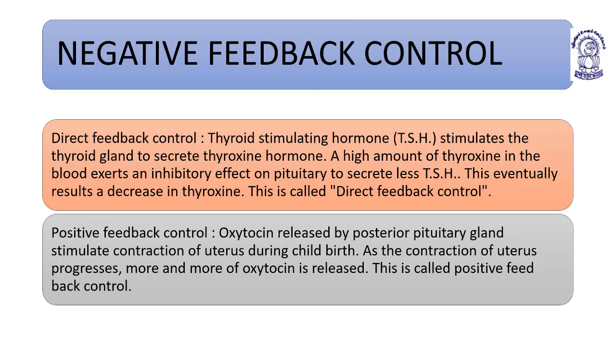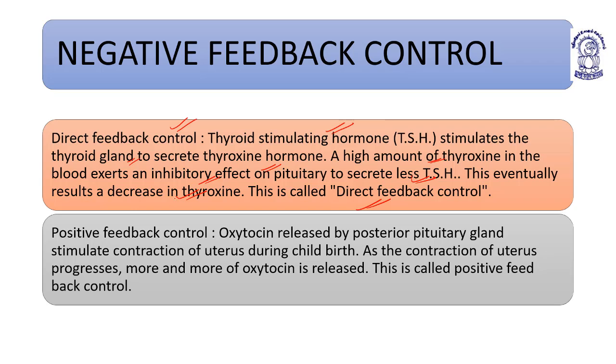Negative feedback control is the direct feedback control. Thyroid stimulating hormone stimulates the thyroid gland to secrete thyroxine hormone. A high amount of thyroxine in the blood exerts an inhibitory effect on the pituitary to secrete less TSH. This essentially results in a decrease in thyroxine levels. This is called direct feedback control. So negative feedback control is a type of direct feedback control.